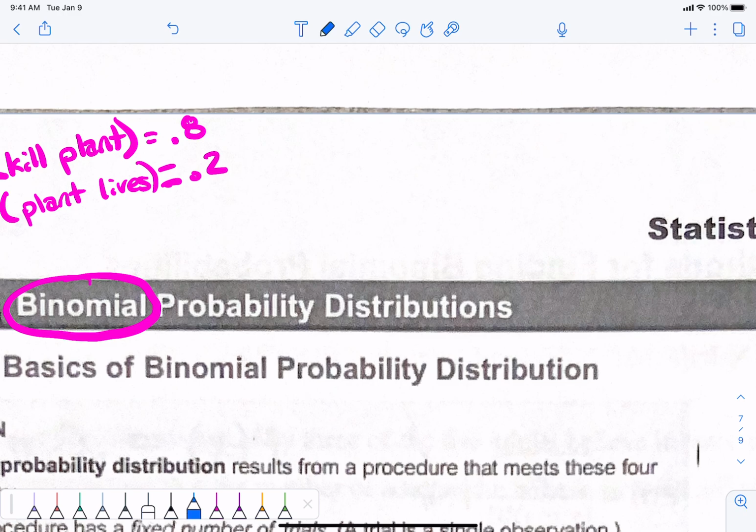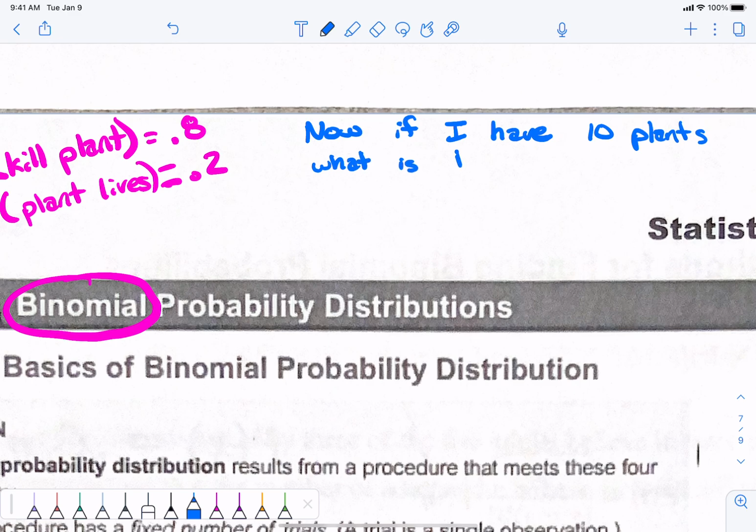Okay? They're going to say, now, if I have, let's say, 10 plants, what is the probability that exactly 5 live? Right? Well, let's do exactly 4 live. I'm going to change that number so it's not 5 and 5 because that's going to be a little confusing in our numbers, right? Exactly 4 live, okay? Is that too high of a number? 4 living out of 10?